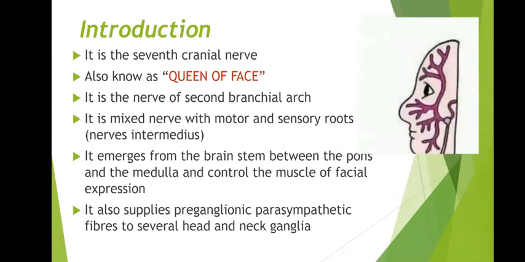Introduction. It is the seventh cranial nerve, also known as the queen of the face, because it controls the muscles of facial expression. It is the nerve of the second branchial arch. It is a mixed nerve with motor and sensory roots. The sensory root is called the nervus intermedius. It emerges from the brainstem between the pons and the medulla and controls the muscles of facial expression. It also supplies preganglionic parasympathetic fibers to several head and neck ganglia.